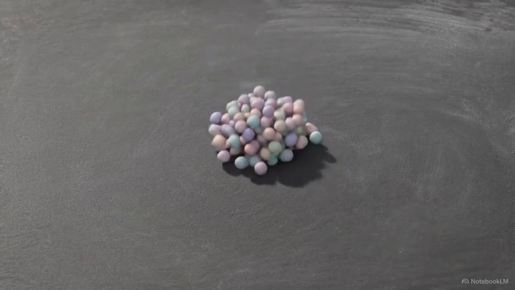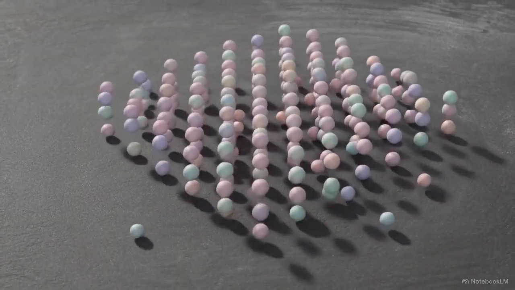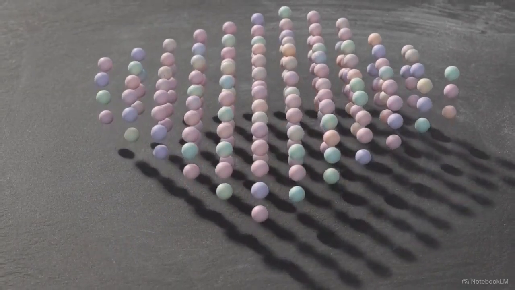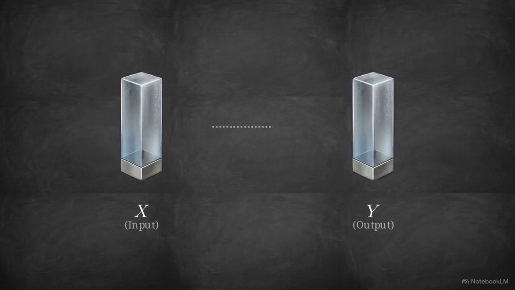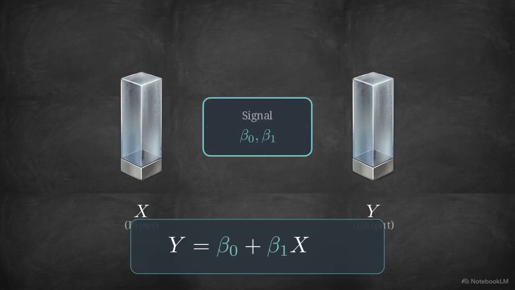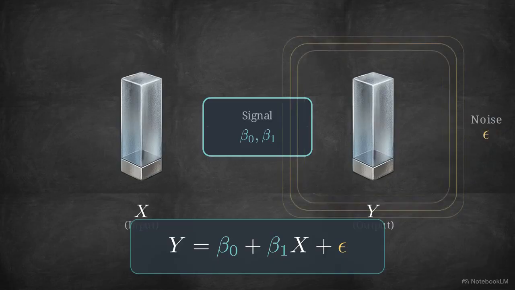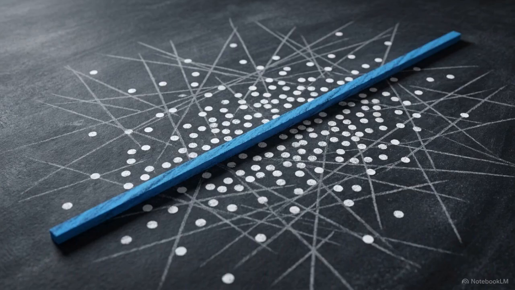The core objective of statistical learning is straightforward. We map observed variables to continuous future outputs, extracting a mathematical signal from random noise. The foundational architecture for this mapping is the general linear equation, y equals beta 0 plus beta 1x plus an irreducible error term, epsilon. When we plot data and draw a line of best fit through it, we are not making an arbitrary estimate. That line is governed by a strict algorithmic optimization mechanism known as ordinary least squares estimation,